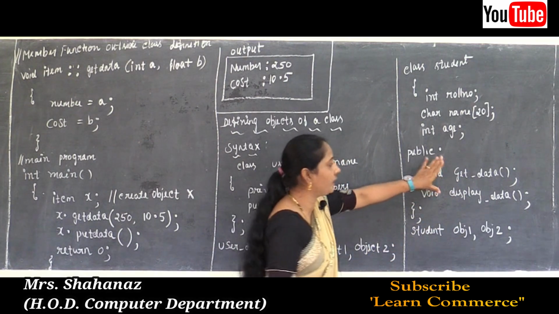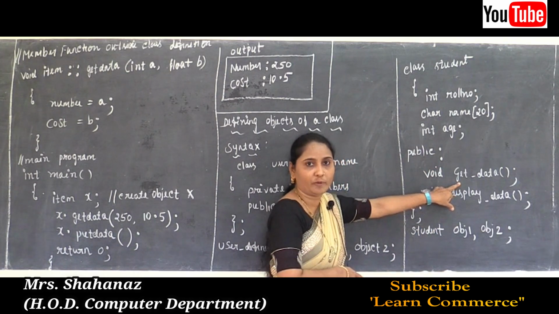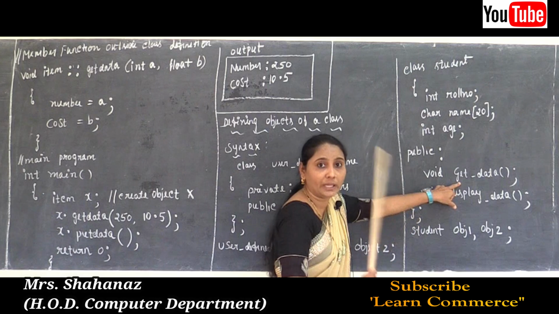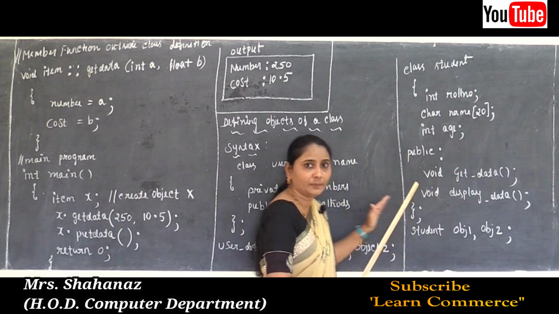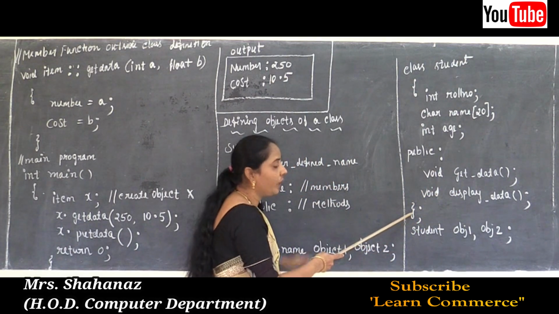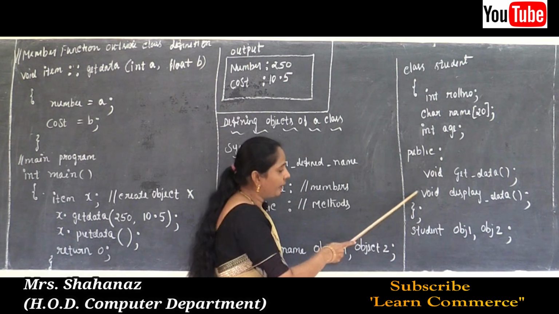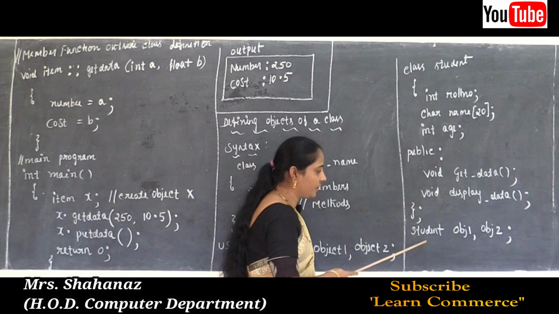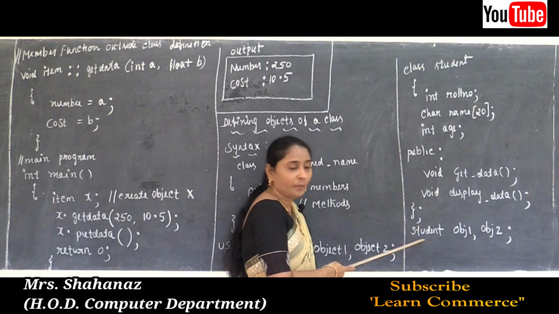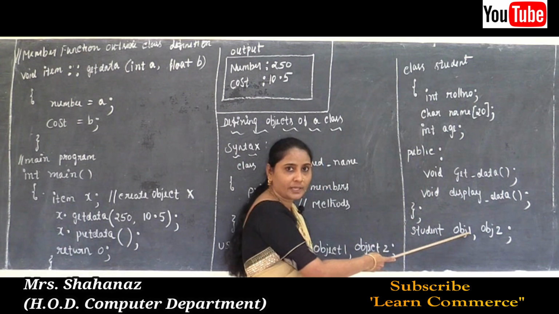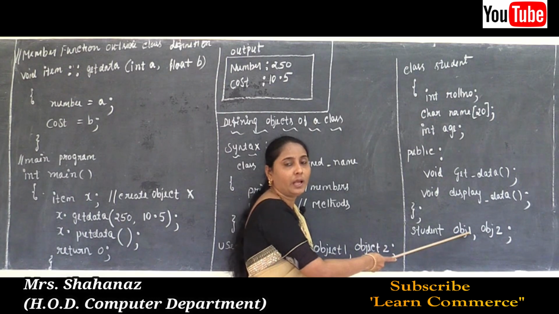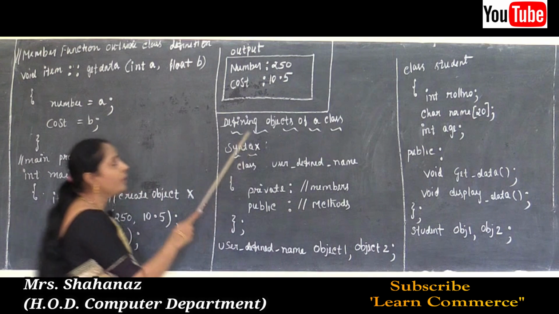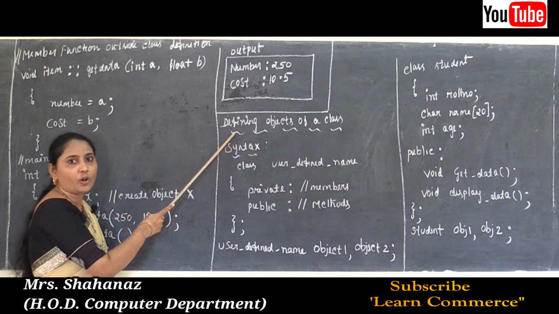In this example we only declared the member functions. There is no definition here, it is directly declared, and later we are going to define them. Then the closing flower bracket with semicolon. After that, the name of the class is student. By using the student class name we declare the objects obj1 and obj2. So this is the example for defining objects of a class.